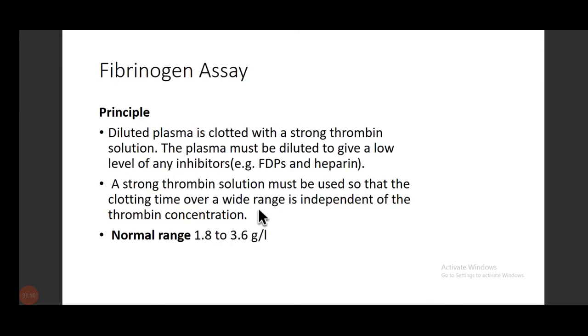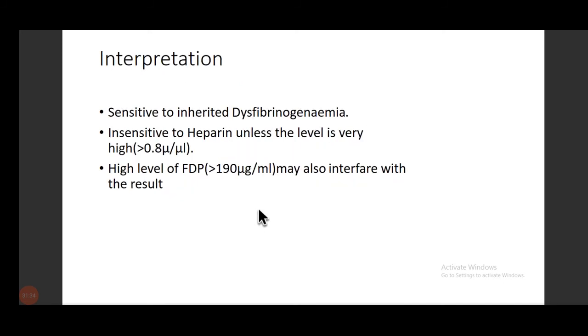Coming to the fibrinogen assay, the principle here is diluted plasma is clotted with strong thrombin solution. The plasma must be diluted to give a low level of any inhibitors. A strong thrombin solution must be used so that the clotting time over a wide range is independent of the thrombin concentration. Normal range is 1.8 to 3.6 gram per liter.